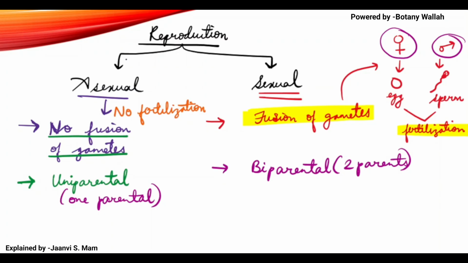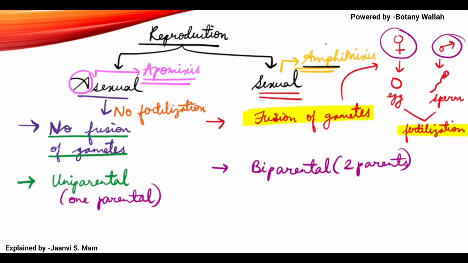Now this asexual reproduction is also known as apomixis. This is another term, apomixis. And for sexual reproduction the word is amphimixis.